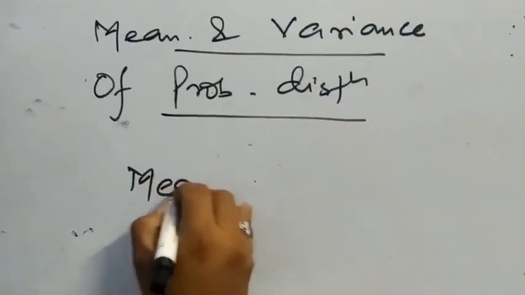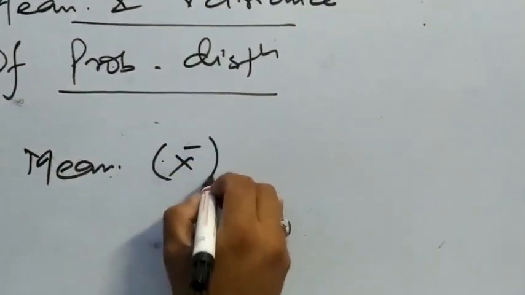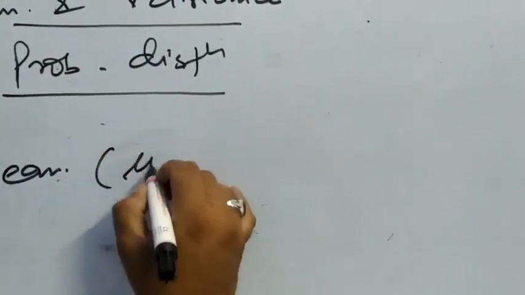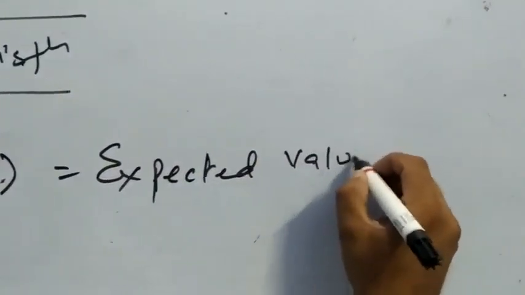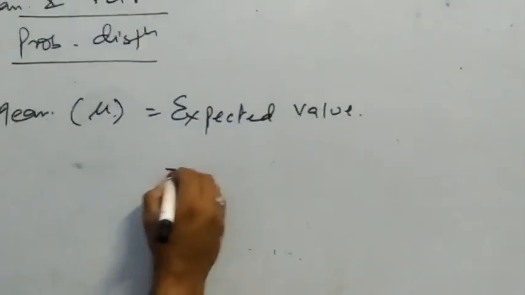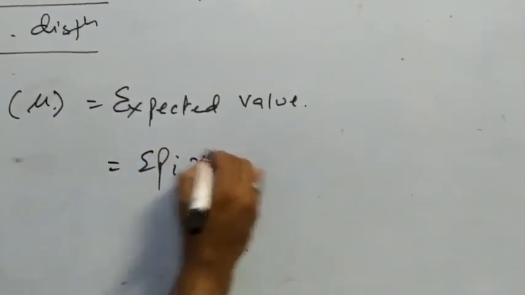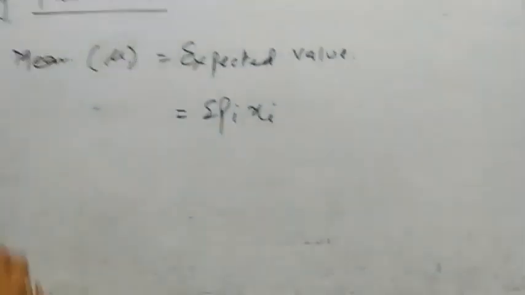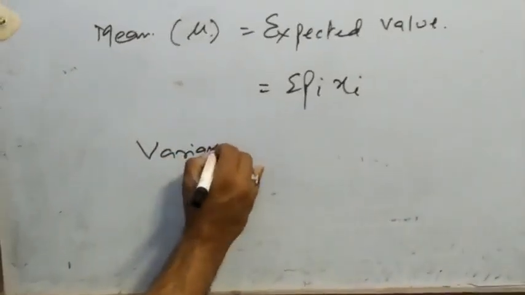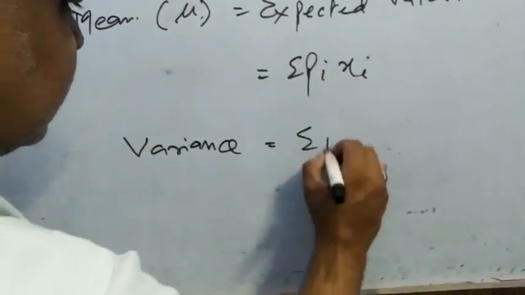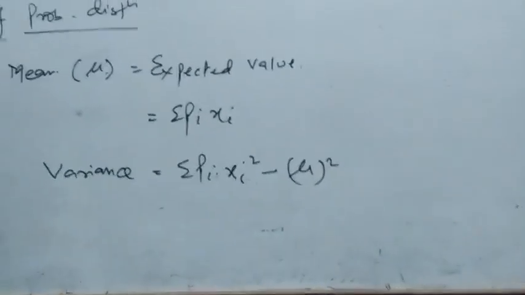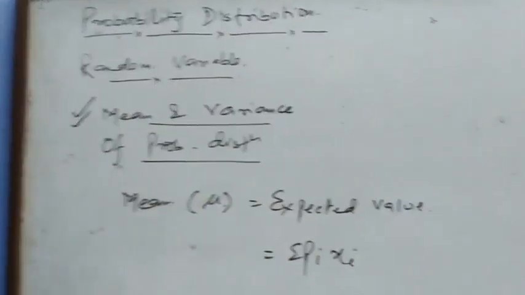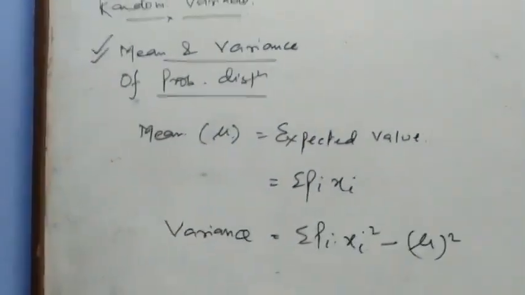So how will you find the mean? The mean mu is also called the expected value. The mean is summation pi into xi. And the variance is summation pi into xi squared minus mean squared. This is a part of the question. If a question is 6 marks or 4 marks, then they will ask for the mean and the variance.